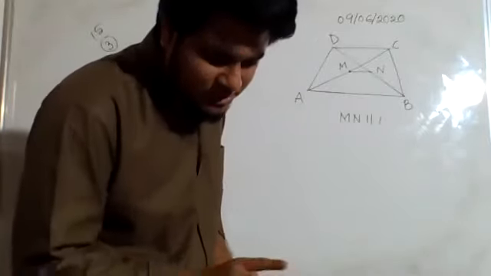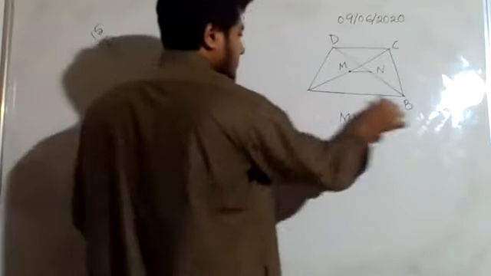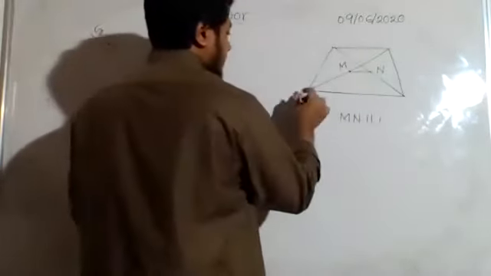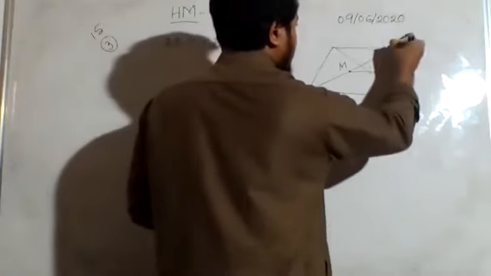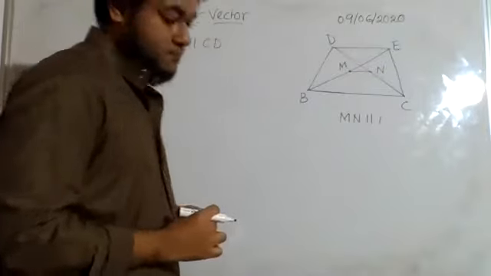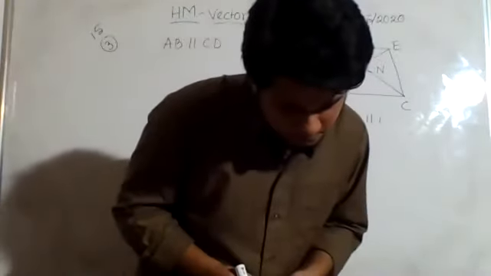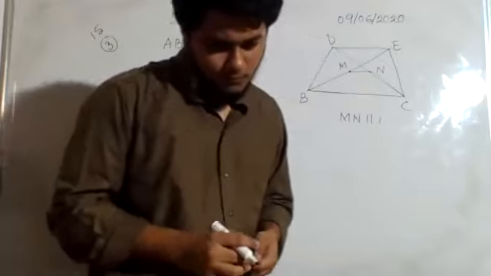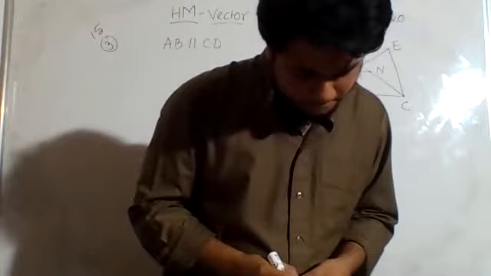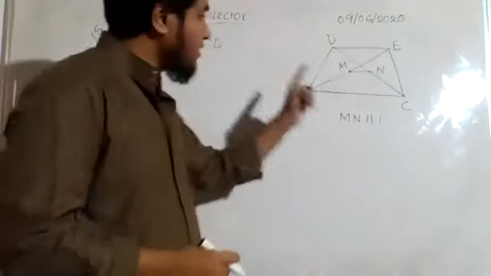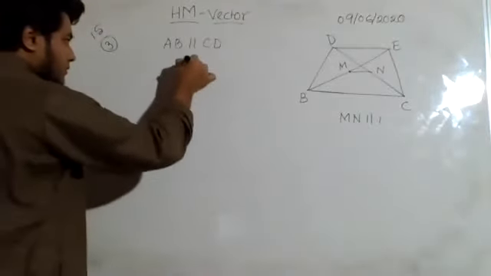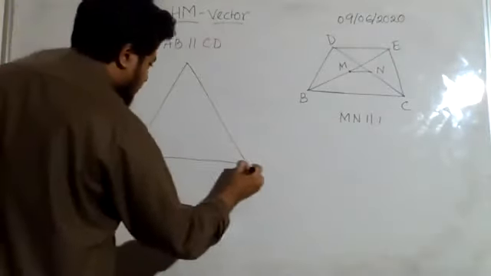As I can see, it is BCED. This is actually coming from the triangle. I understood. I will show you. They have made a little mistake in that question.